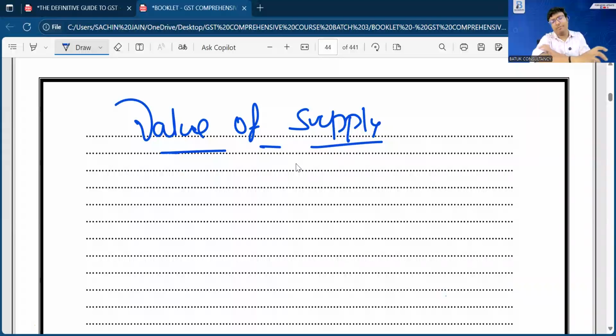With this particular value of supply, we are just going to fix the value, that on which value you have to make the payment of GST. Suppose they have fixed a value of 1 lakh rupees, so you have to make the payment of GST on that 1 lakh rupees. If the rate is 18%, so 1 lakh multiplied by 18%, 18,000 will be GST, taxable value will be 1 lakh, invoice value will be taxable value plus GST, that is 1,18,000 rupees.